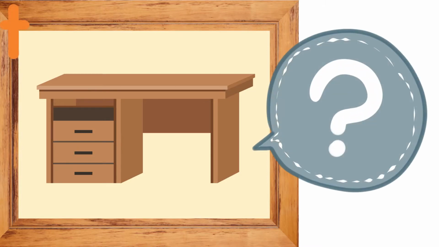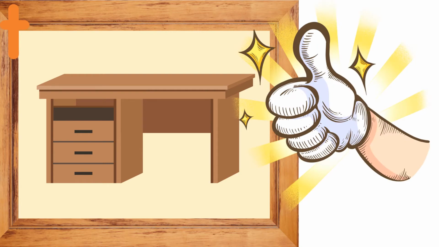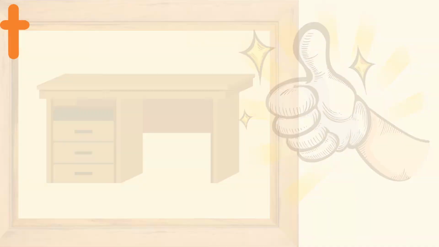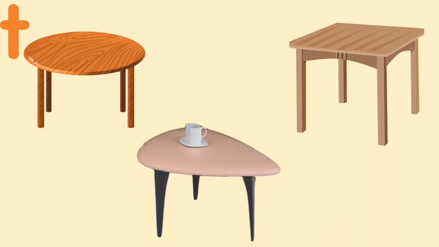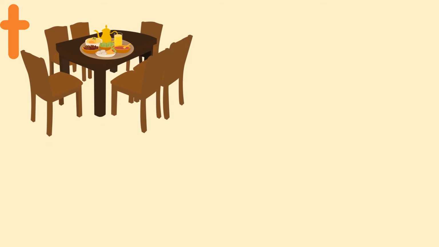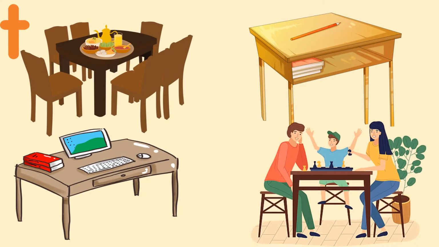Can you identify this picture? That's right. This is a table. Tables can be round, square, or a triangle. A triangle table has 3 legs. Square tables have 4 legs. We use tables to eat, write, use computer, and play games.